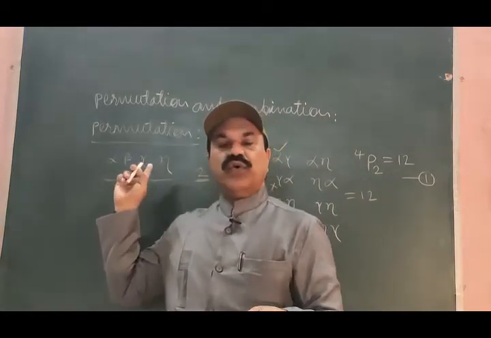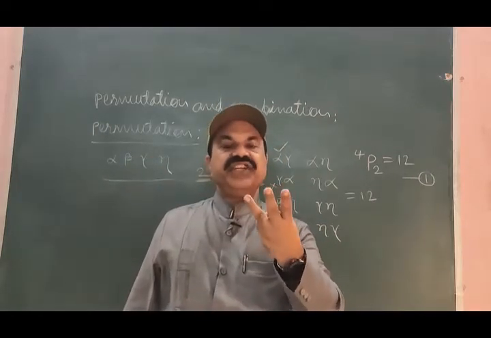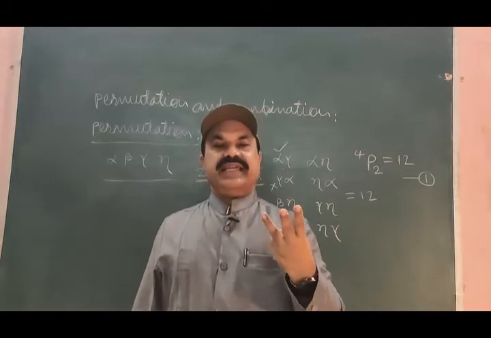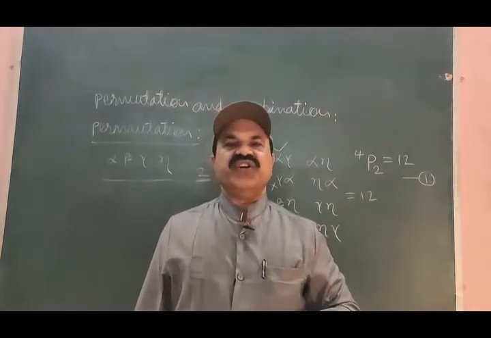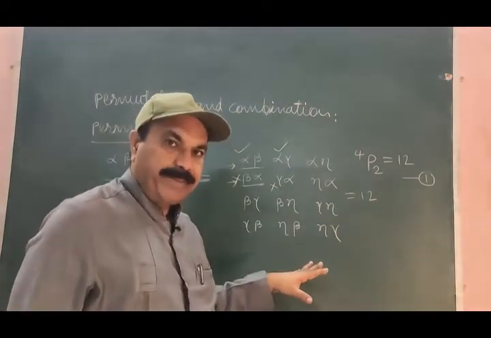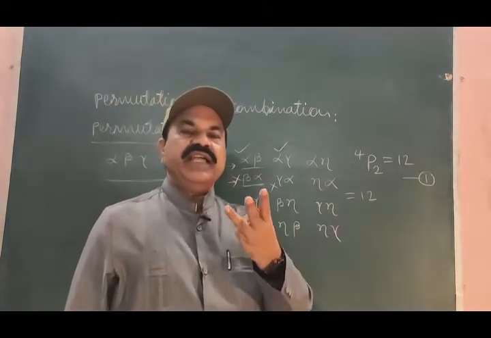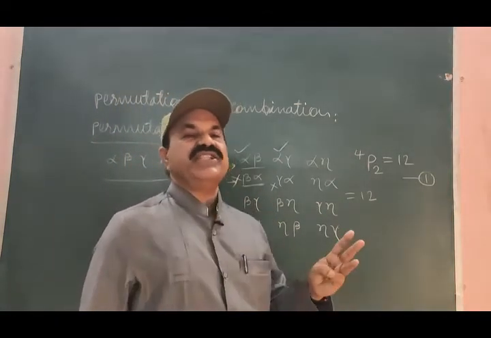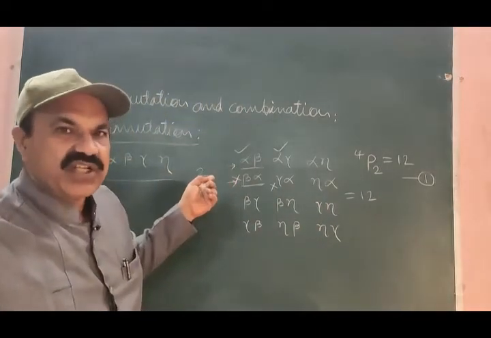From these 4 you are asked to select any 3 objects at a time and see what number of permutations you are getting. Hope this is clear. Then let us try to get the number of permutations selecting any 3 objects at a time from these 4 distinct objects.